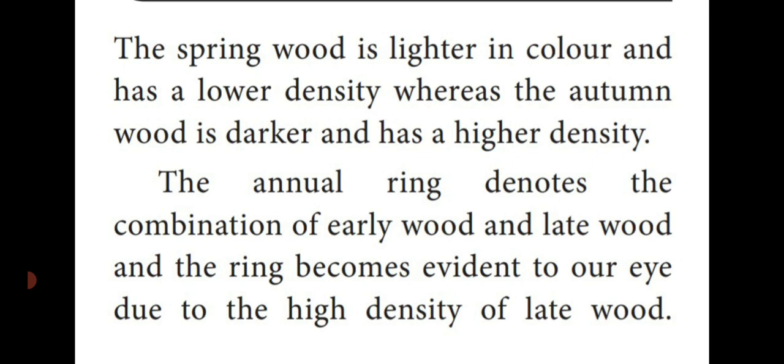Why are they called annual rings? Per year, only one ring is formed in the wood of a tree or a plant. That's why it's known as annual rings. At the end of the year, they produce only one ring per year inside the wood region, known as annual rings. These annual rings are a combination of early wood and late wood.